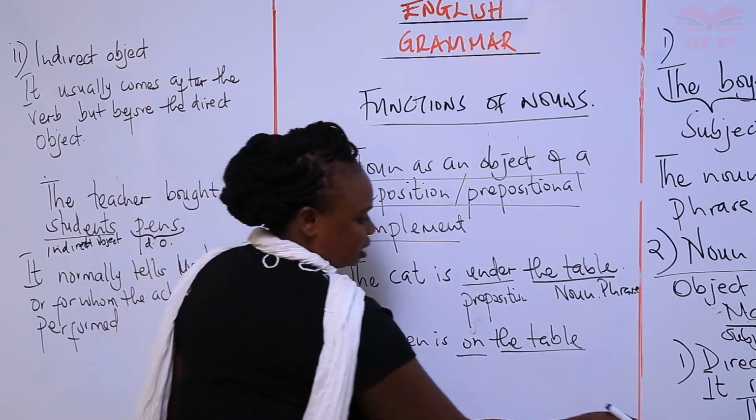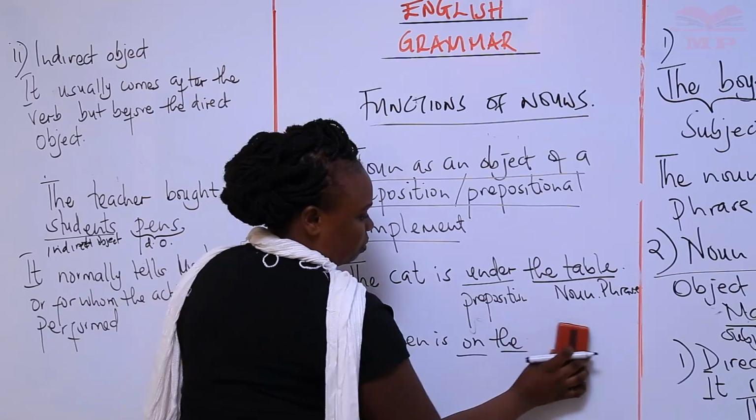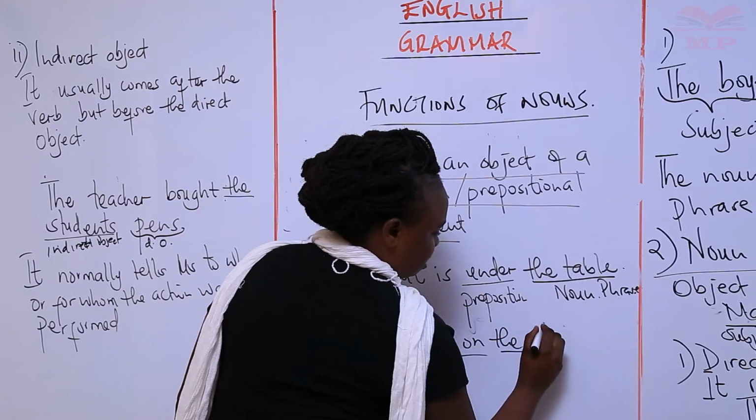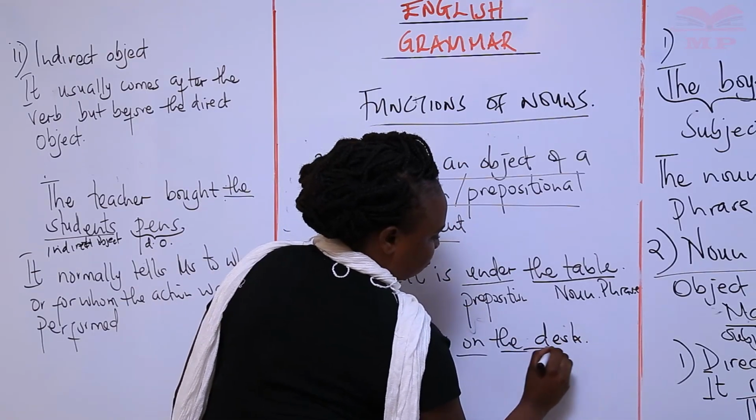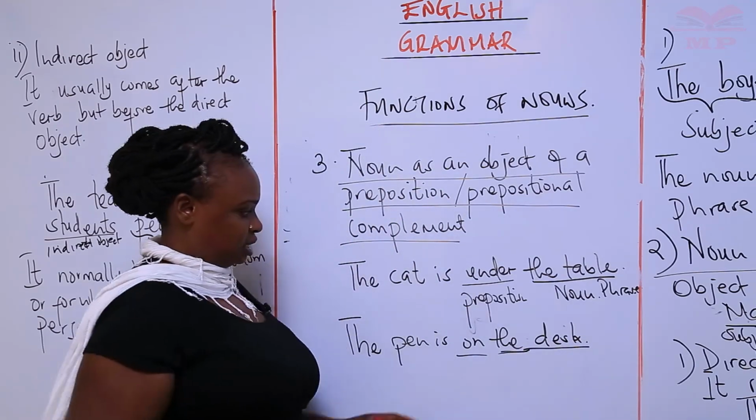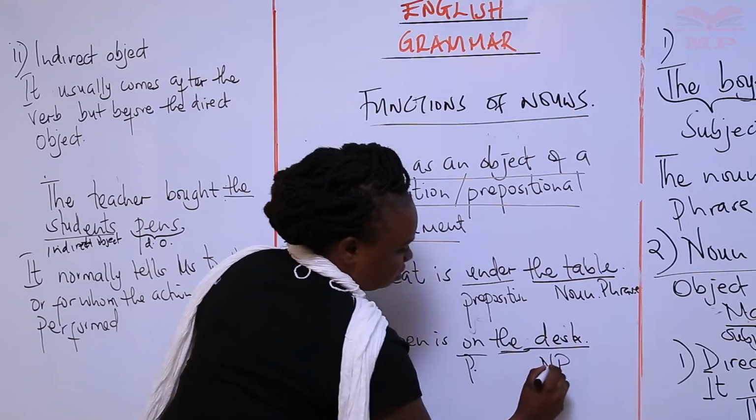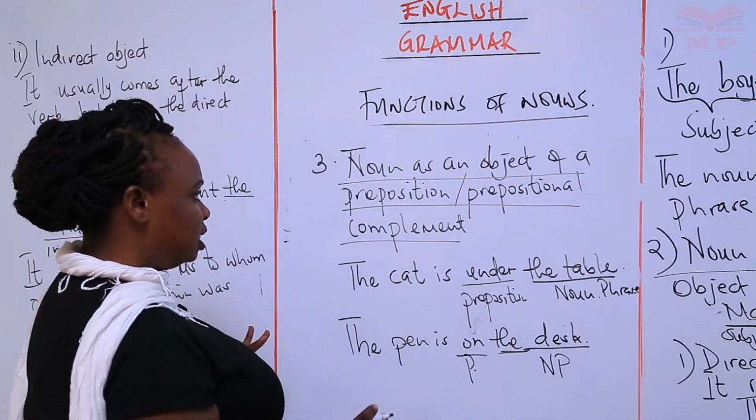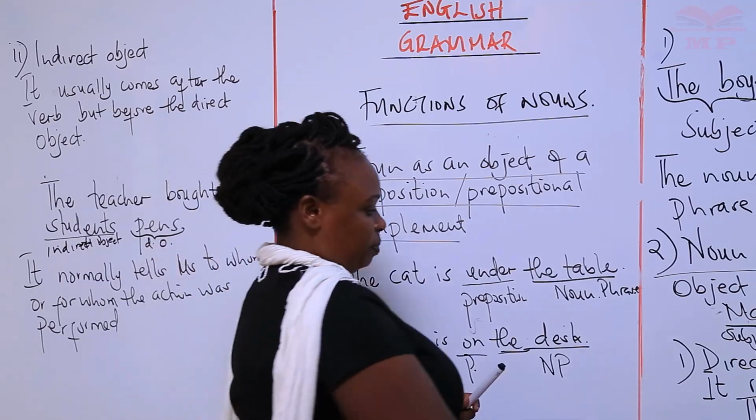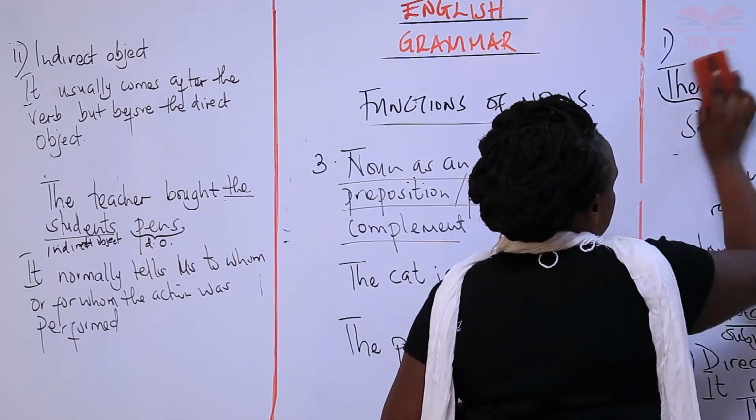Or we can say, instead of saying the table, we can say it's on the desk, so that we have at least a difference. All right? So our preposition is on, and then our noun phrase is what? The desk. So there it is functioning as an object of a preposition. Another function of a noun.